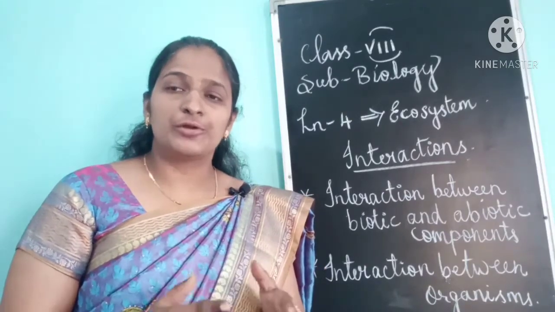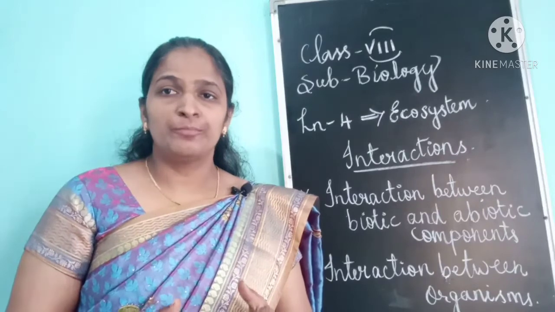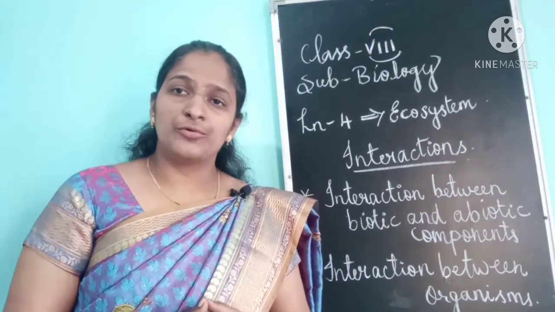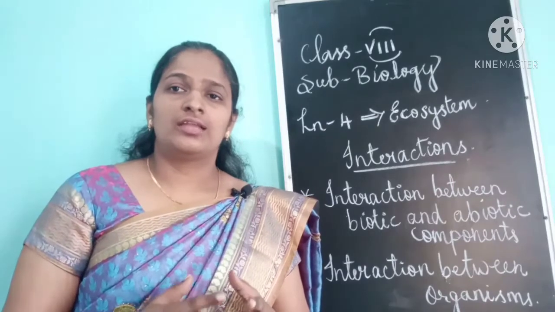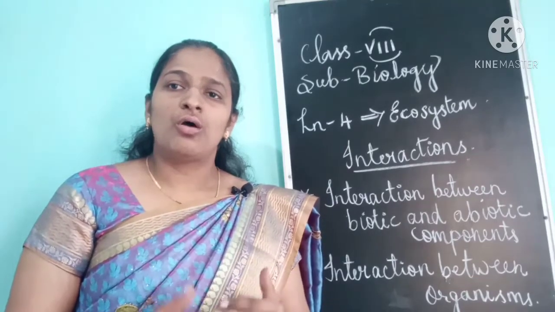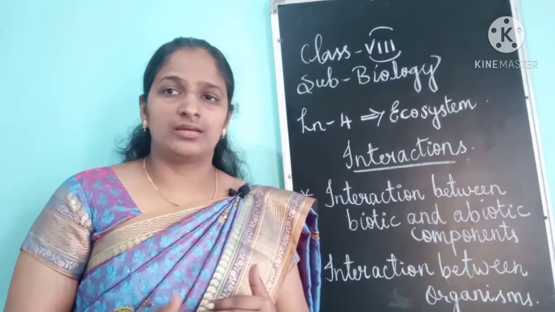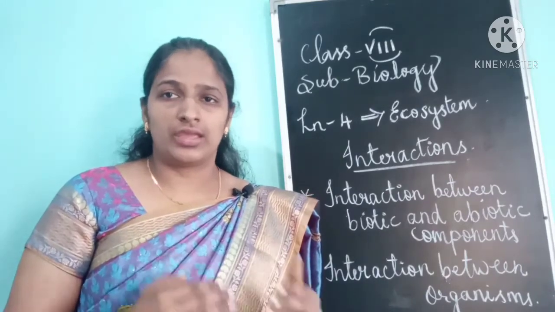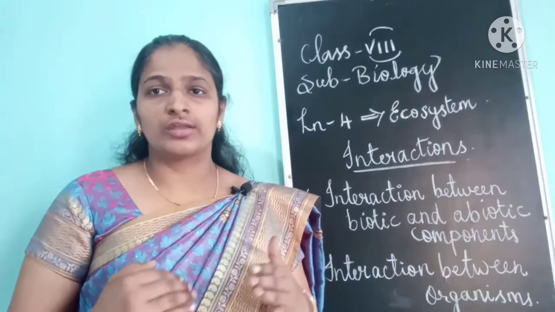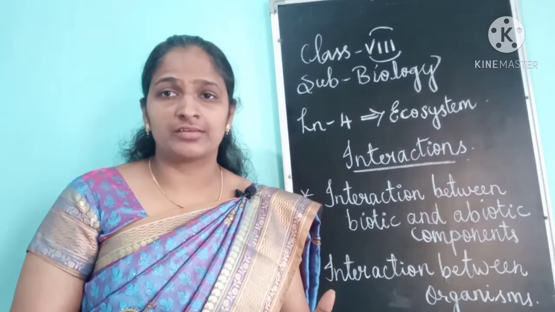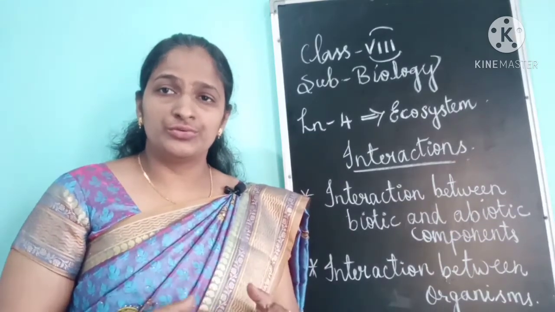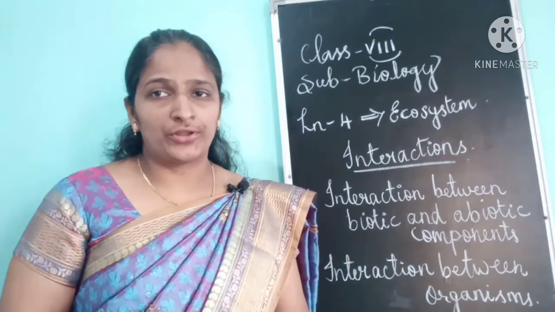When these producers and consumers die, they go back to the soil, and they are decomposed by the decomposers, and the nutrients are released from it. So always there is a give and take relationship between the abiotic and biotic components. Biotic components are getting nutrients from abiotic factors, and the soil is replenished with nutrients by the biotic components.